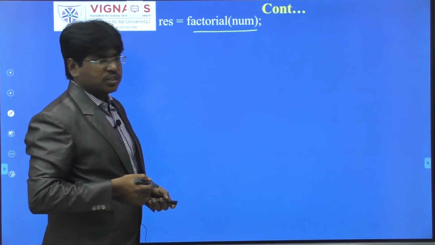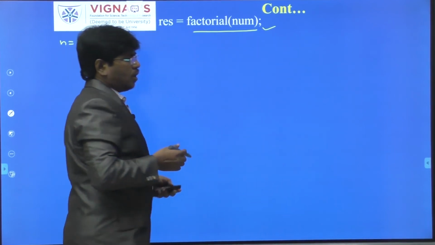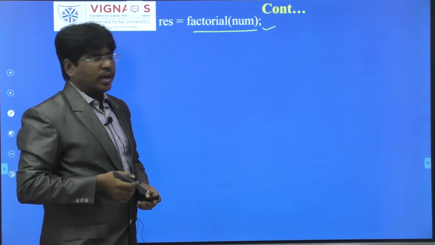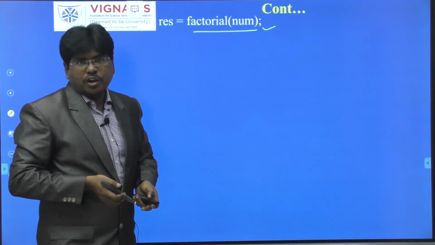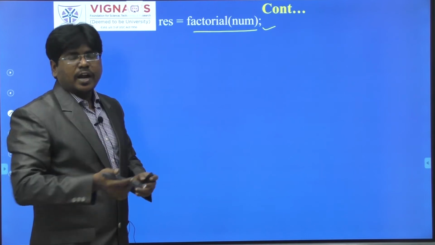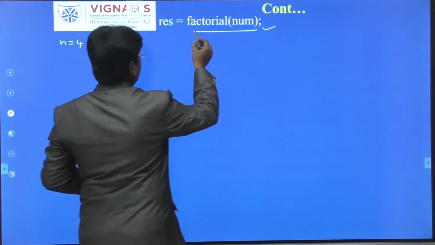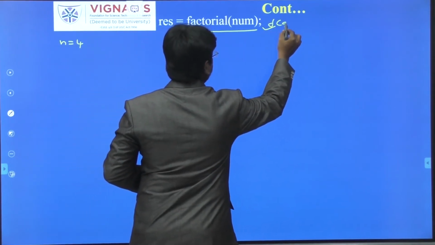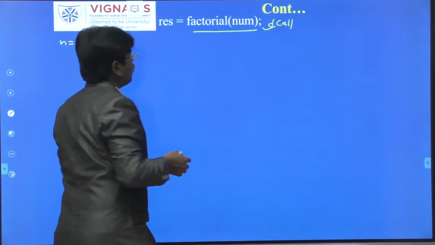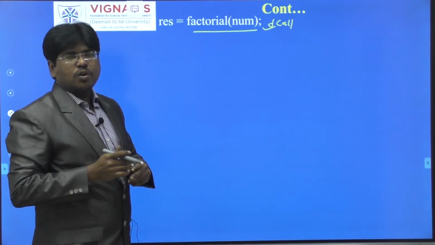one function that is called factorial of num. I have called one function called factorial. I want to calculate the factorial of a given number. That factorial process and logic I have written in another function, and I am calling that function in the main function. Okay, so this is about function calling. Here we are making the function call, that is factorial. Whenever you call that function, the call by value process is executed here.